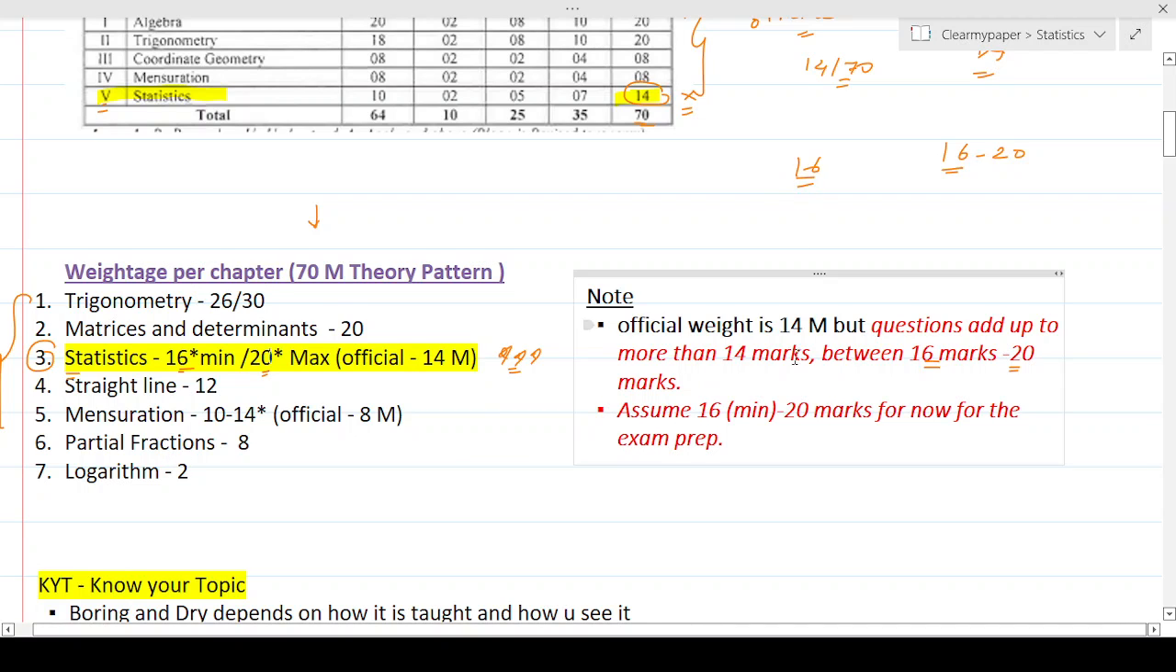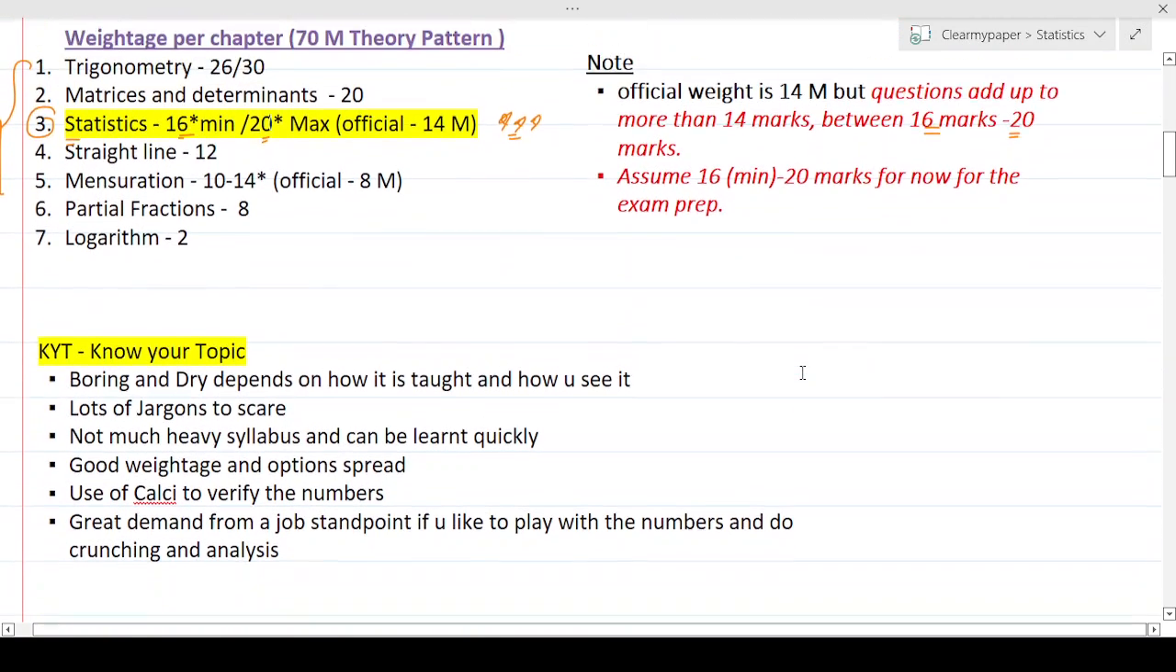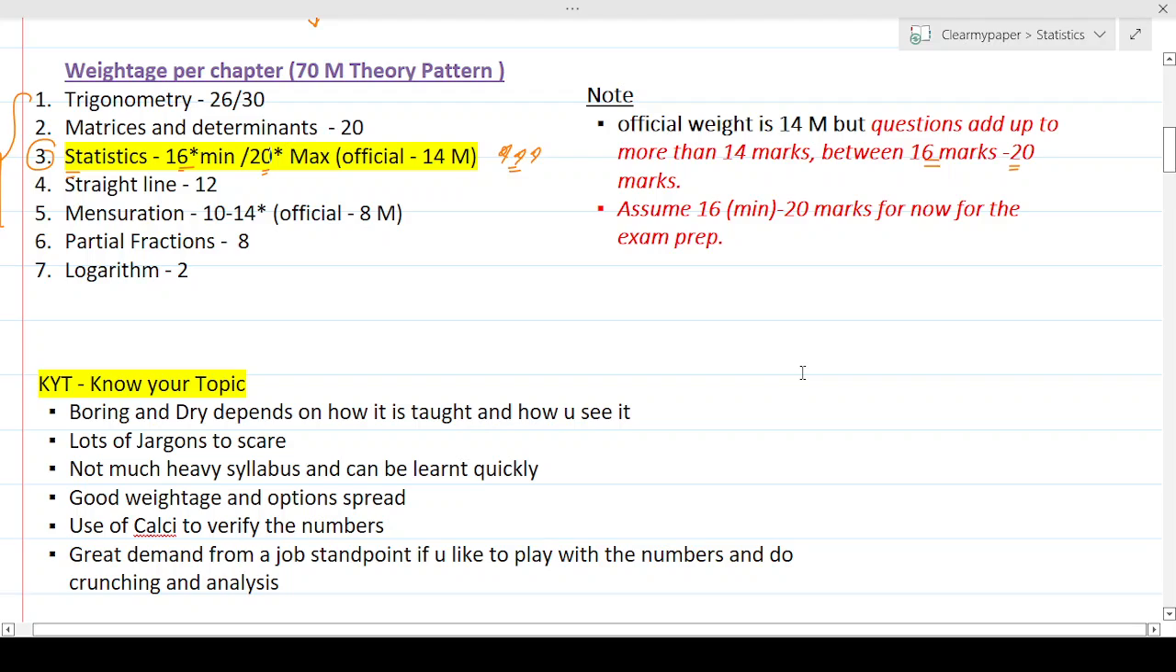Okay. And in terms of knowing your topic, how should you think about this topic? Statistics in general is a very boring and dry topic. Not many people are interested because it's very dry, and you have to just appreciate the reasoning and what the numbers are trying to tell you. So it's very abstract in that sense.